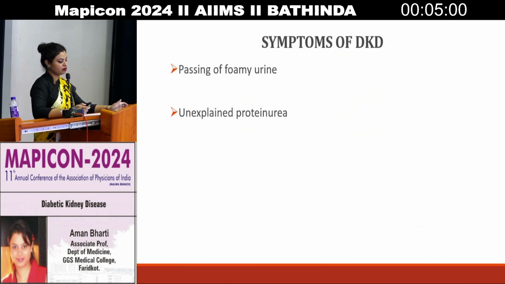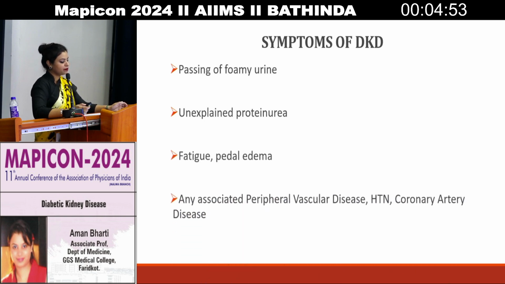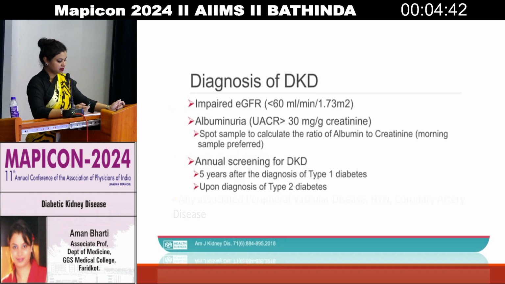Now, what are the symptoms of DKD? The patients will come saying they are passing foamy urine, frothy urine, and there is unexplained proteinuria. The patient will be feeling fatigue, there will be unexplained edema, or you could find any associated peripheral vascular disease, hypertension, or coronary artery disease.